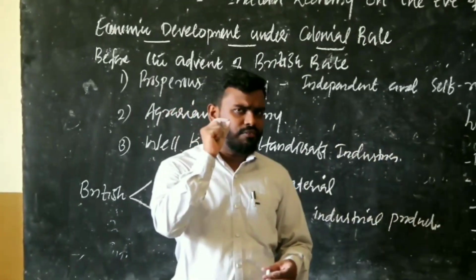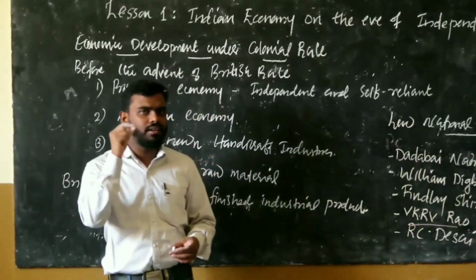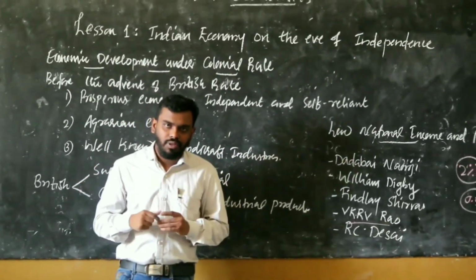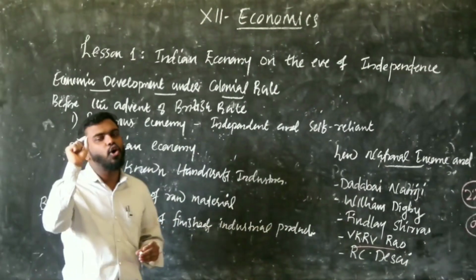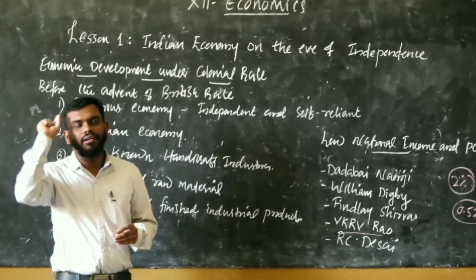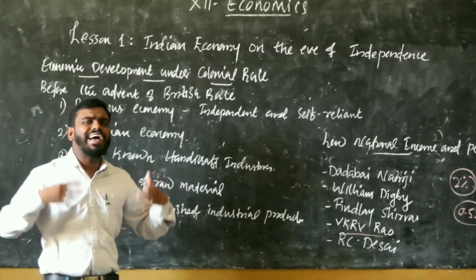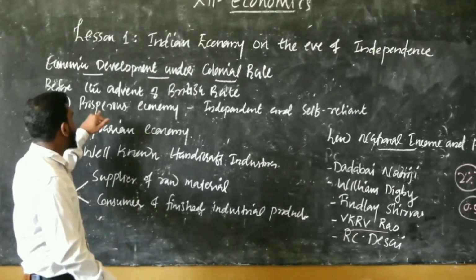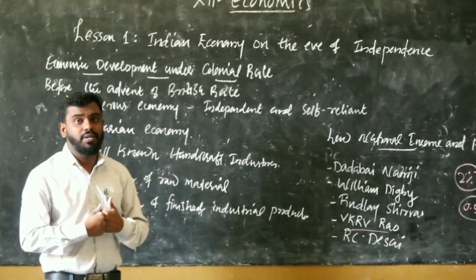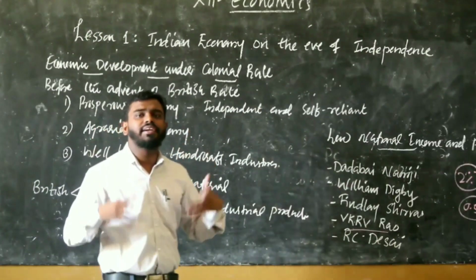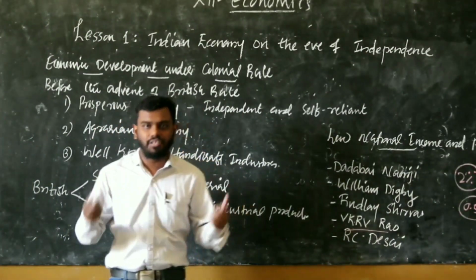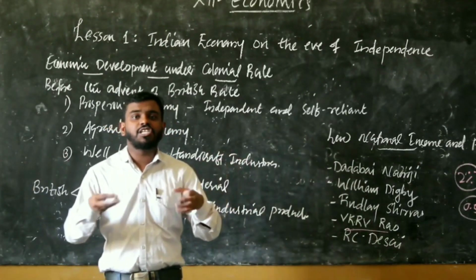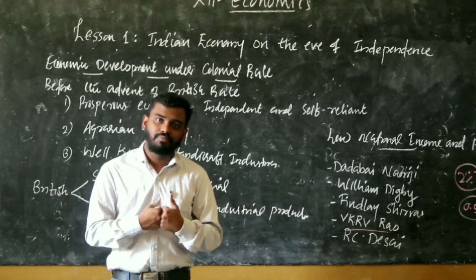Okay, in simple words we can characterize the condition of economic development during colonial rule as low. That means it was low economic development under colonial rule. Before the advent of British rule, the Indian economy was a prosperous economy. That means it was an independent as well as self-reliant economy. It did not depend on other countries. Whatever we wanted was produced in our own country itself.